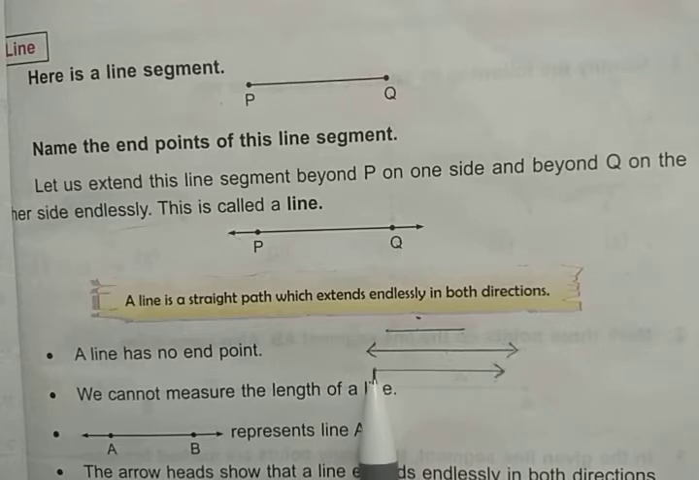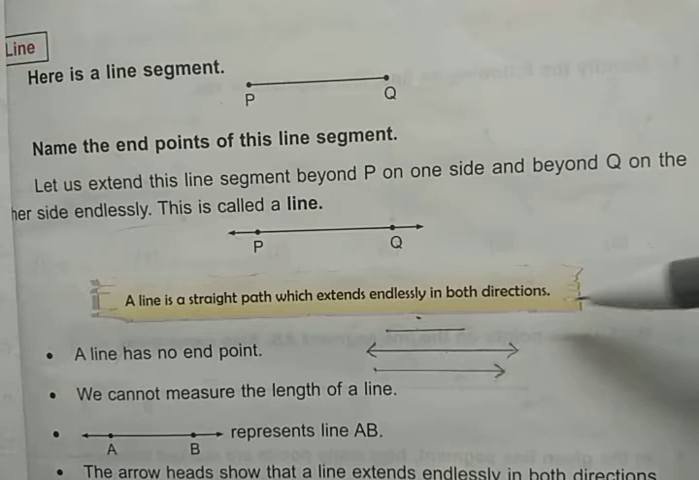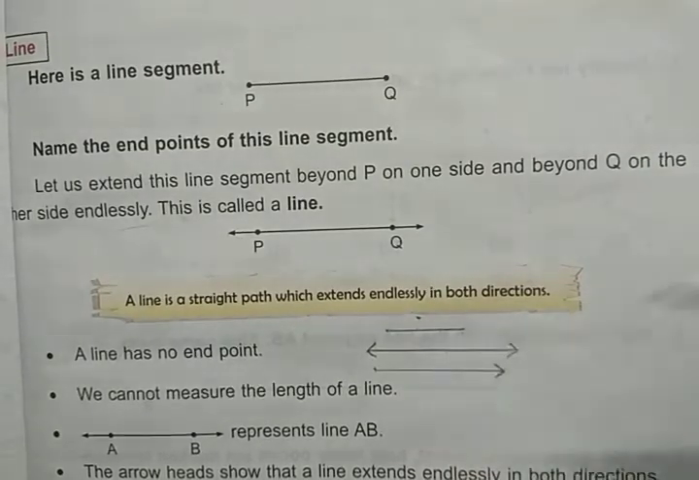And similarly, in a ray we have an end on one side, and on the other side it again extends endlessly in one direction, right? इस डायरेक्शन में endlessly ये extend हो रही है और दूसरी साइड को end point है, and again we can't measure the length of a ray.